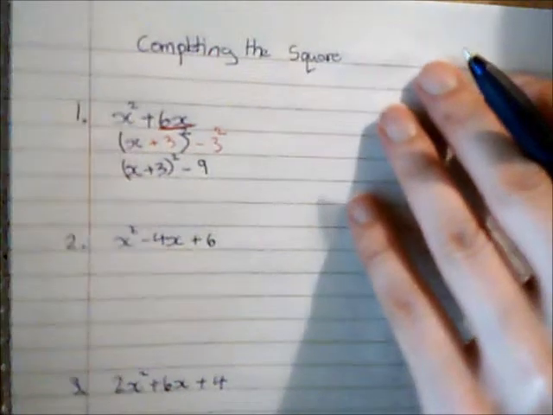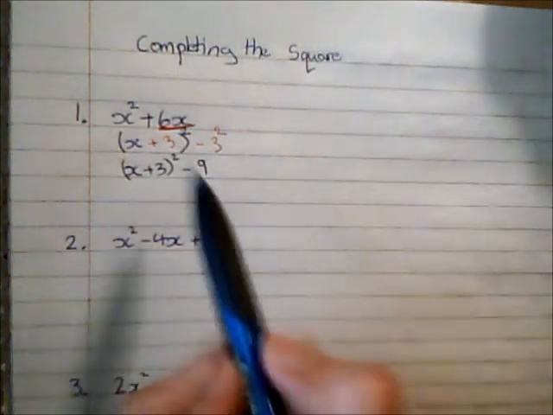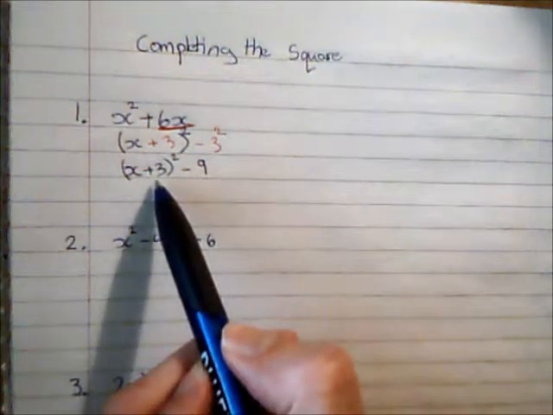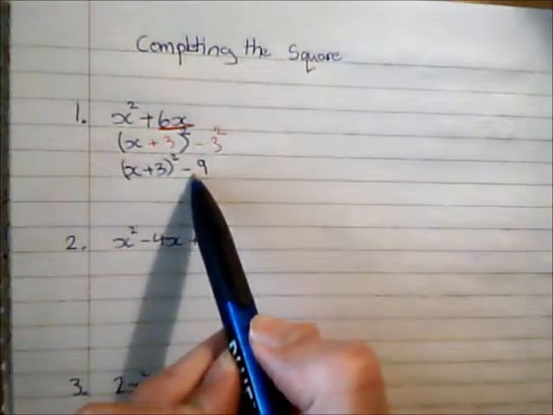And I could expand this bracket and show that it is indeed the same as the bit at the top. Now the reason that this works is because if we just expanded x plus 3 squared, we'd get x squared plus 6x plus 9. We don't want the plus 9, so we just subtract it.